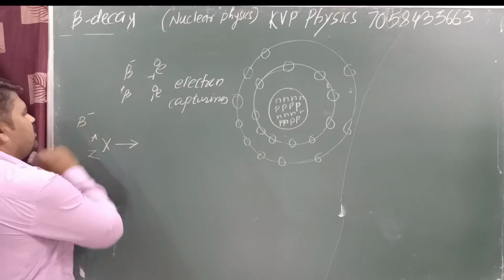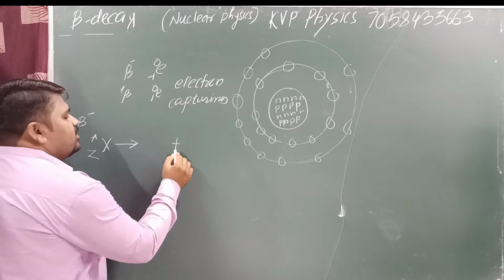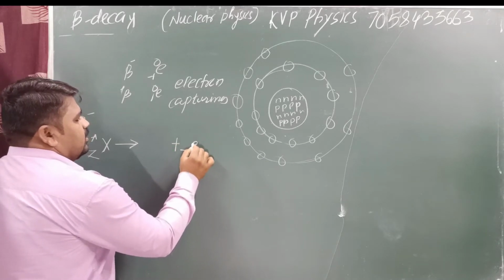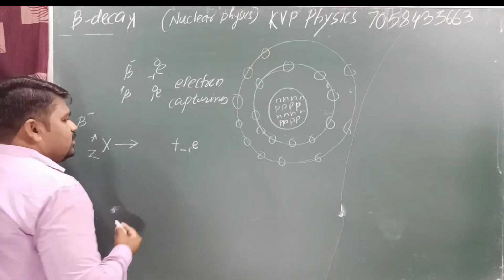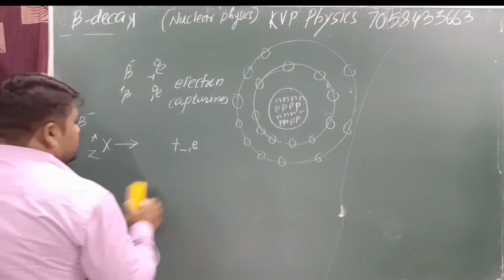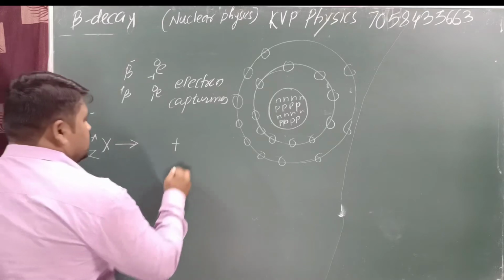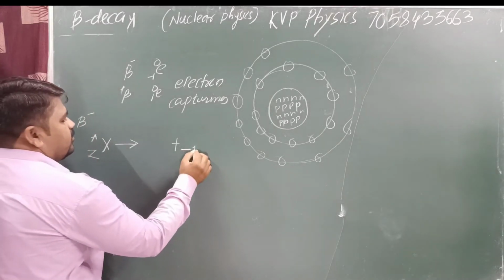Which particle is emitted? Minus 1 e to the power 0. What is the mass of the electron? The mass of the electron is equal to 0. In beta minus, Z changes by 1.